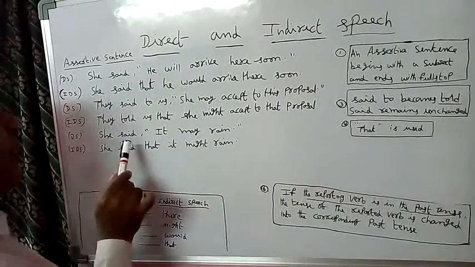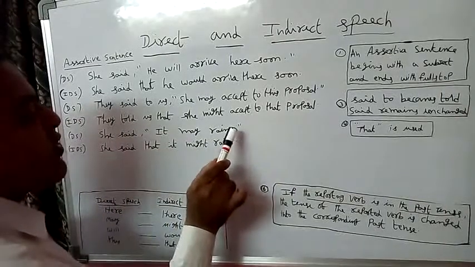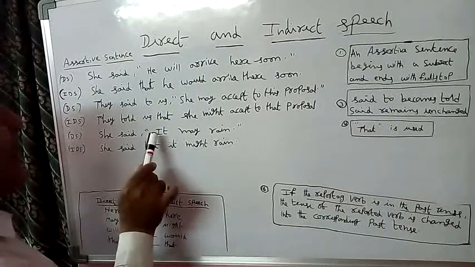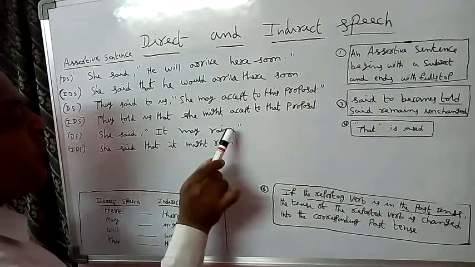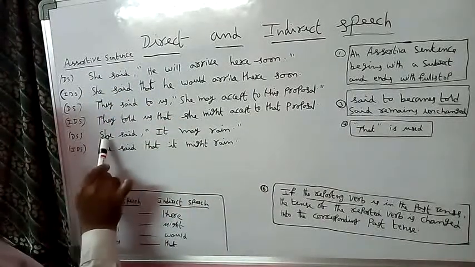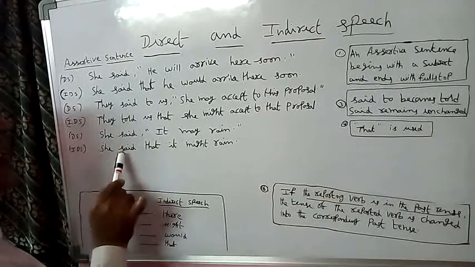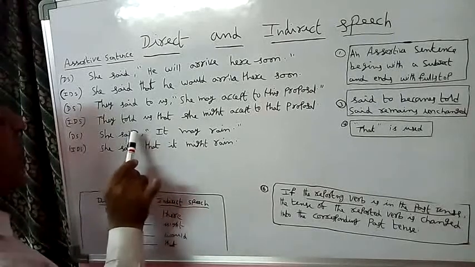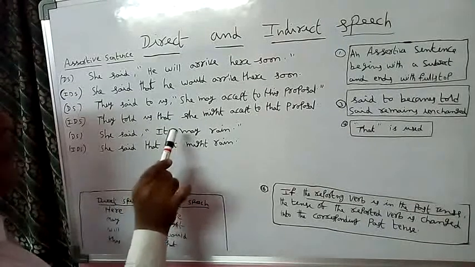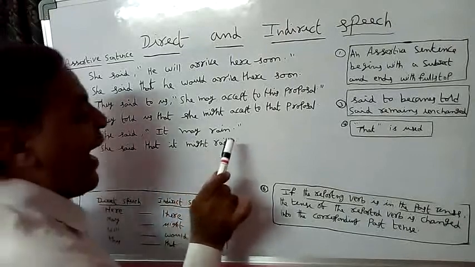The direct speech example is: She said, "It may rain here." Here an assertive sentence begins with a subject and ends with a full stop. This is called an assertive sentence. In direct speech, the subject is she. The same subject we must write here, she. "Said" remains unchanged. "That" is used instead of the comma. Third person it. The same third person we must write here, it. May, past tense might. Rain. She said that it might rain.